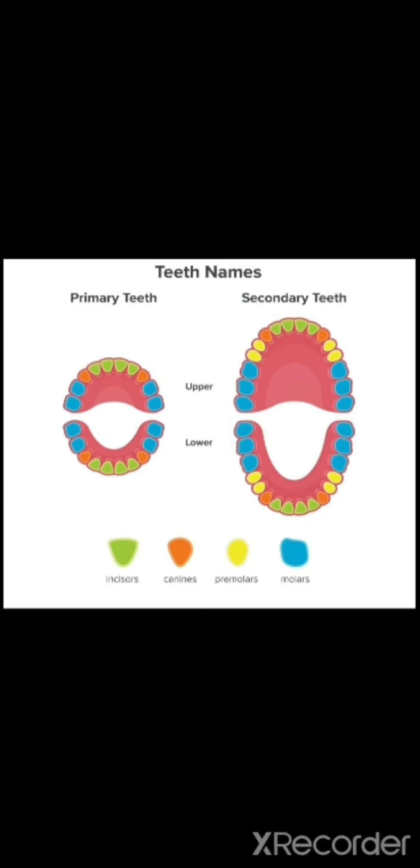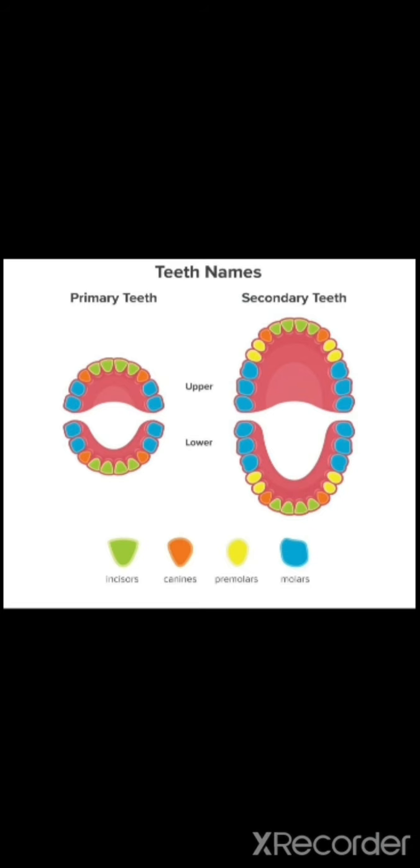Totally 32 teeth are present, counting both the upper and the lower jaw. The teeth help us to tear the food or bite the food and even to chew. The 32 teeth present in the upper and the lower jaw will have an equal number in both the jaws. The lower jaw will count 16 and the upper jaw will have 16 teeth.